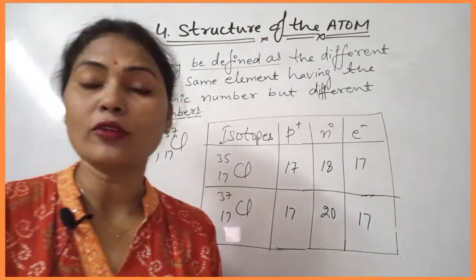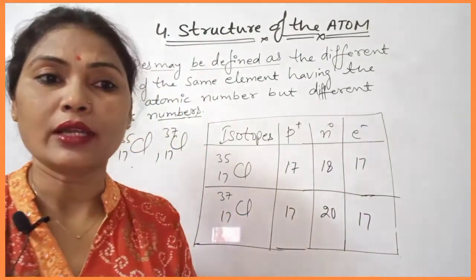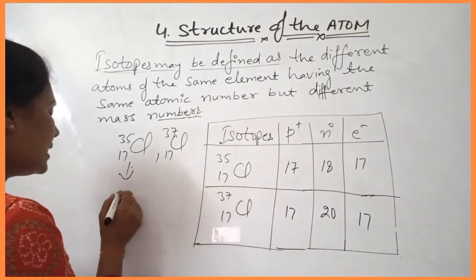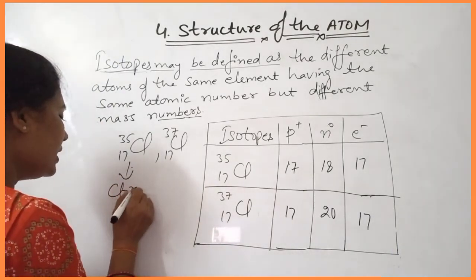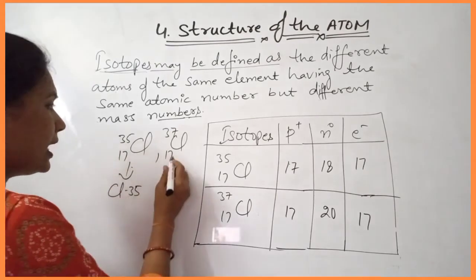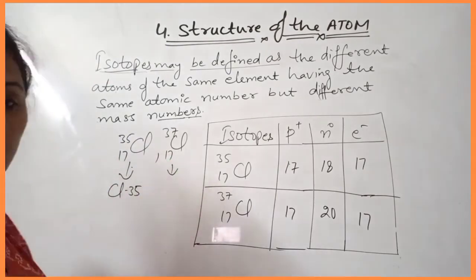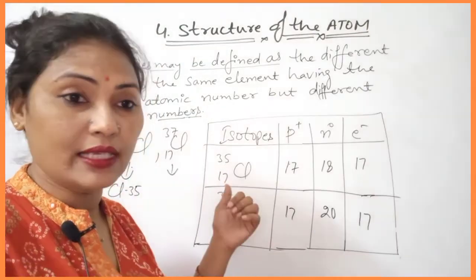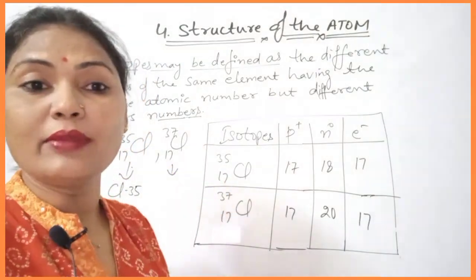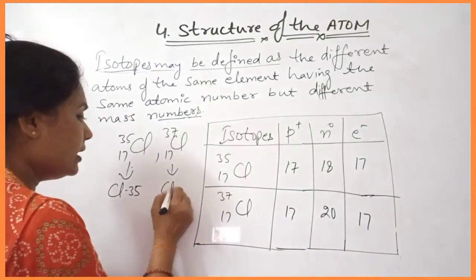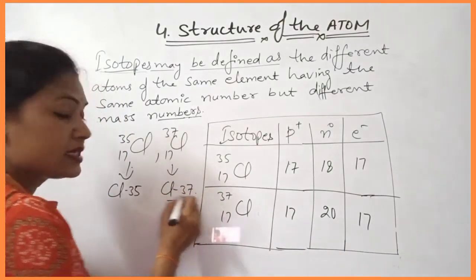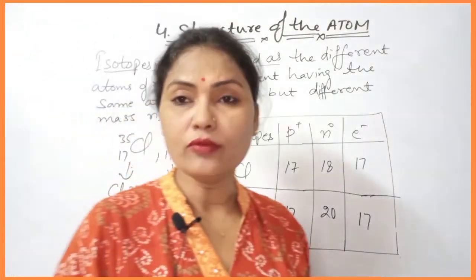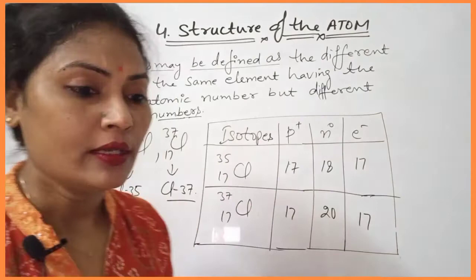The isotope of chlorine having mass number 35 can also be represented as chlorine-35, and the isotope having mass number 37 will be represented as chlorine-37. Simply it can be written like that also. Got it? So don't worry if it is written that way.